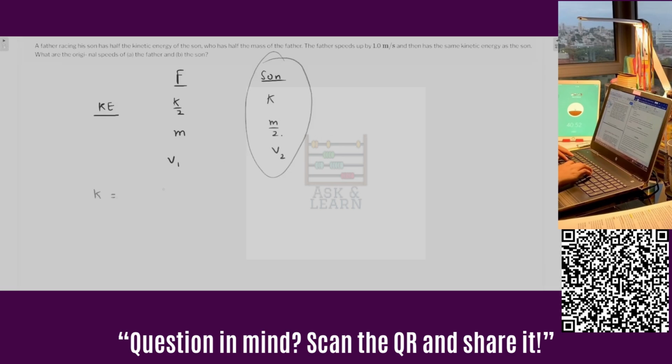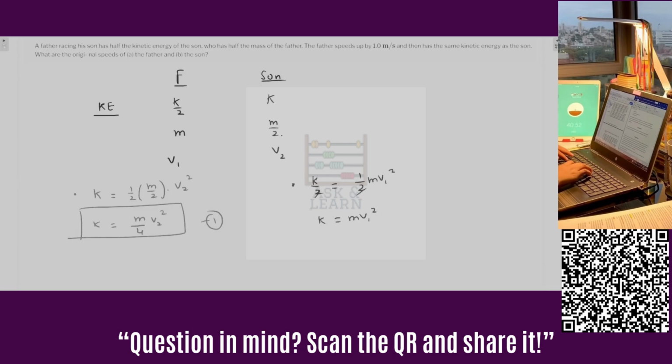So the kinetic energy is K. So K will be equal to half (m over 2) v2 squared. It means that we have m over 4 v2 squared is equal to K. So this is the first equation. And the second equation is K over 2 for the father. K over 2 is going to be half m v1 squared. So these two are cancelled. So we have K is equal to m v1 squared. This is equation 2.